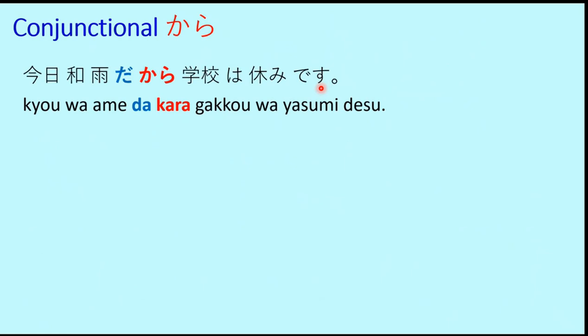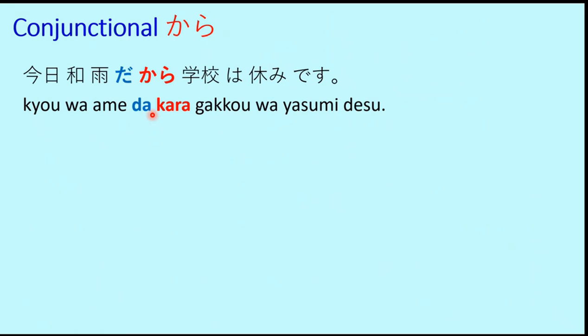Kyo wa ame dakara gakkou wa yasumi desu. If you try to understand it part by part, then it will be easy. So gakkou wa yasumi desu. What does it mean? Gakkou is school, yasumi is holiday. So it means the school is closed or there is a holiday in the school. And here kyo wa ame da. So da is nothing but the informal form of desu. So kyo wa ame desu, if we say, then what does that mean? Today there is rain.